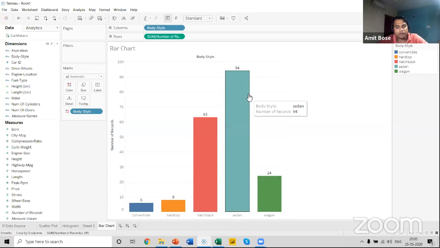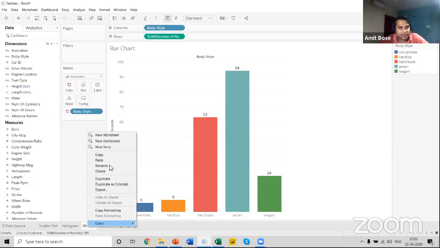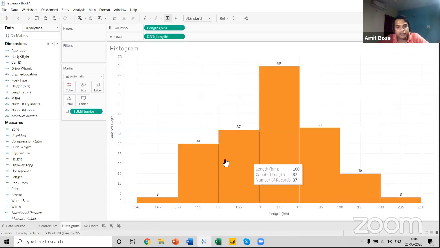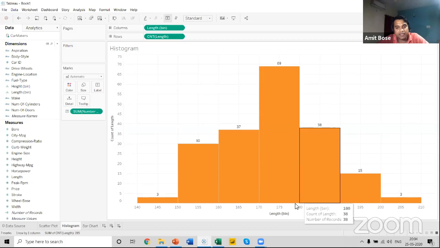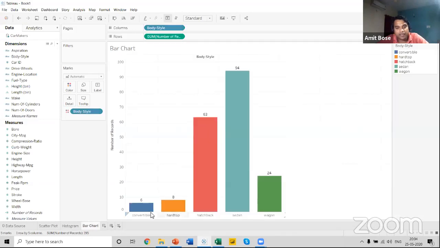So this is the typical example of a bar graph, which I wanted to show you. You can see the difference between this bar graph and the histogram is that over here we are using this for distribution, but over here we are using it for comparison. In the histogram, we can see how the length of the car has been distributed among the bins that have been created by the histogram. And over here we can see how the different categories of body style differ in terms of the number of cars that we have in this particular data set.